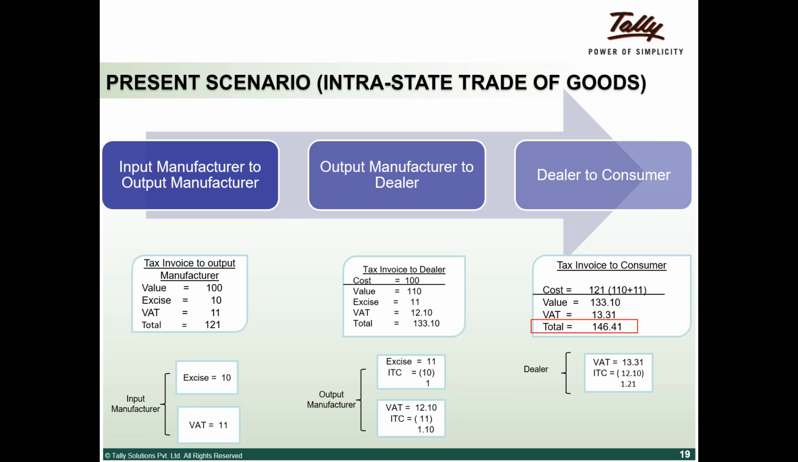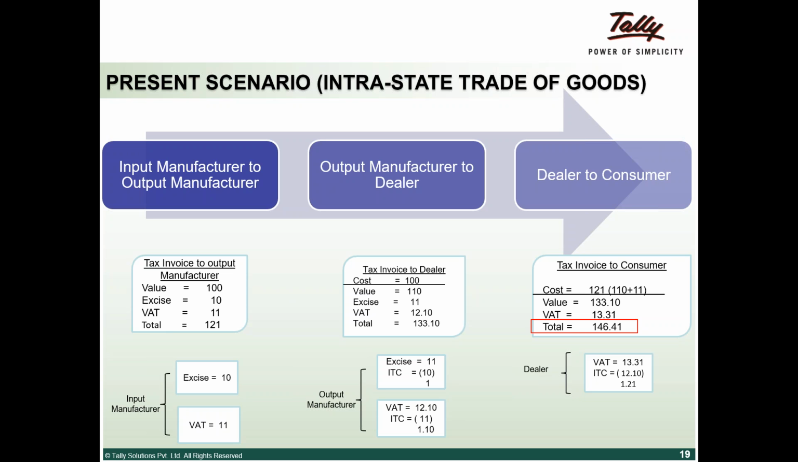Next case, let's take the output manufacturer. This is the present scenario, it is not under GST, it is under the present tax regime. Output manufacturer to dealer, his cost is 100. He adds a value addition of 10, so his value becomes 110. The excise is 11, that is 10% on that. VAT is 12 rupees 10 paisa, on value as well as excise duty. So the total is 133.